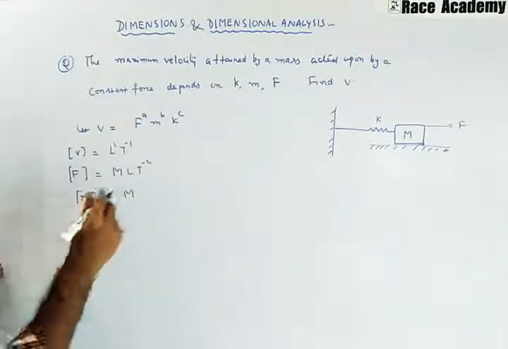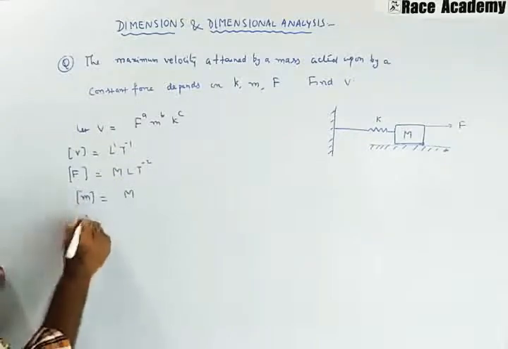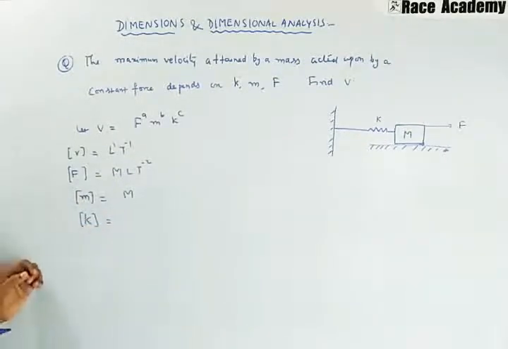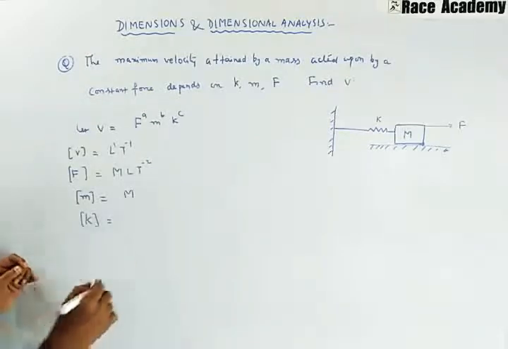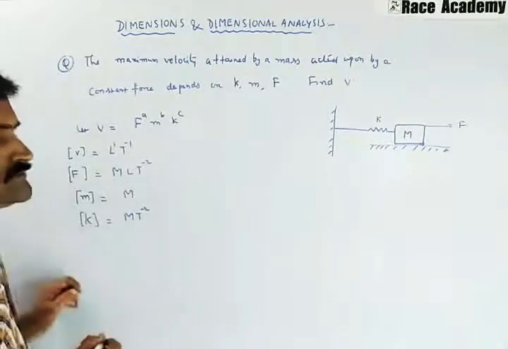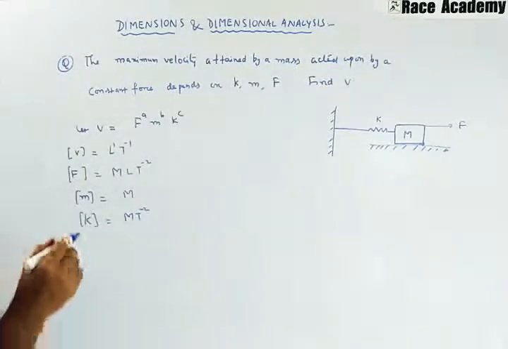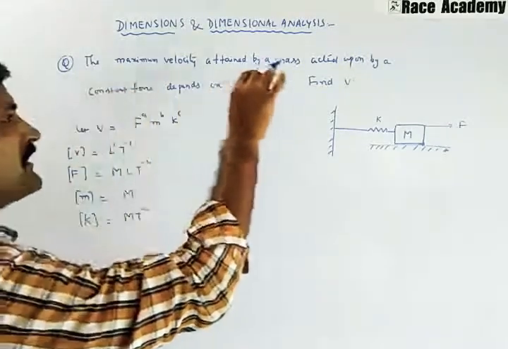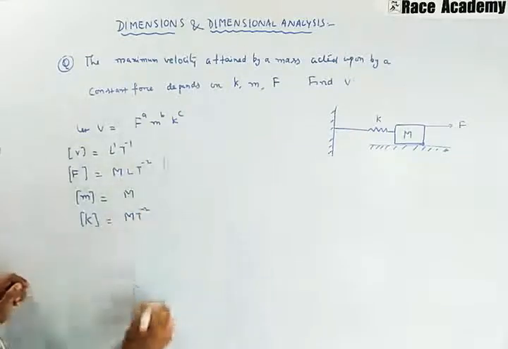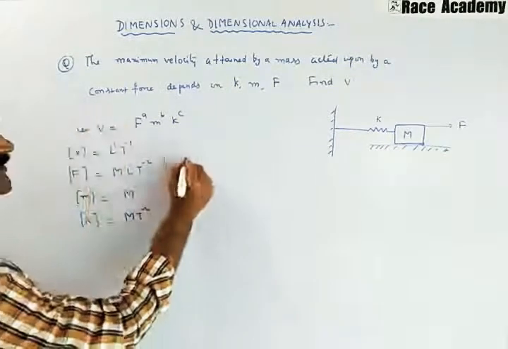That is M power 1. What is K? That is M power 1, T power minus 2. So here, the maximum velocity attained by a mass acted upon by a constant force depends on K, M, F; find V, they are telling. So in this case, if you apply the principle of homogeneity, what is V?